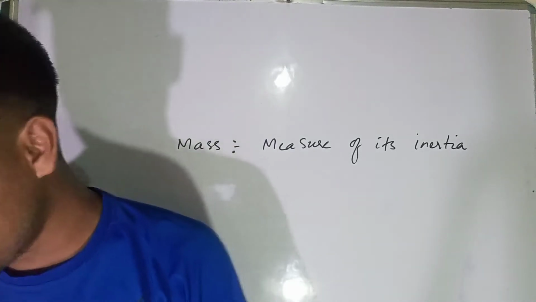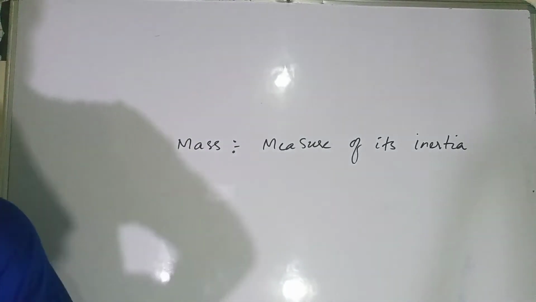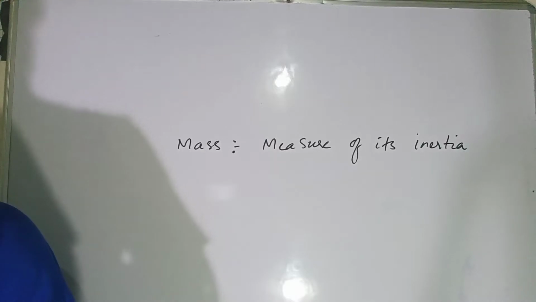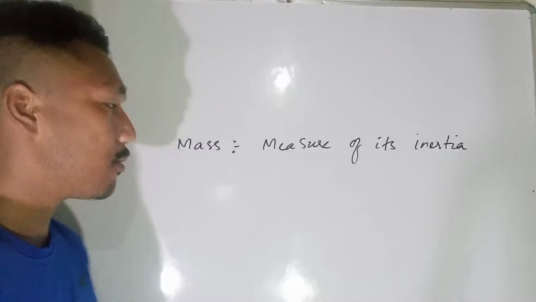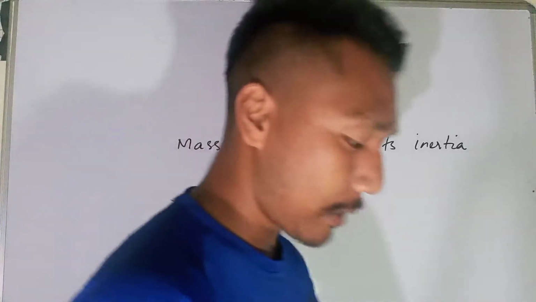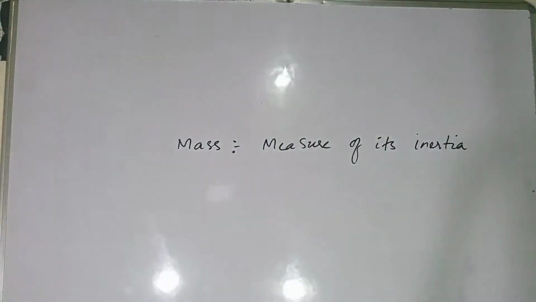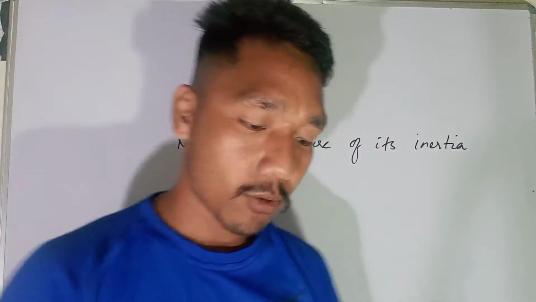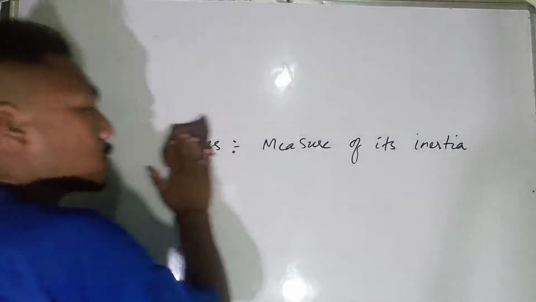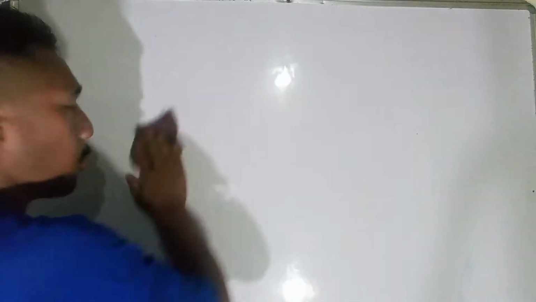Now let's talk about the unit. The SI unit of mass is usually denoted by the gram or kg. Next we will discuss the next topic, which we call weight. What is weight?